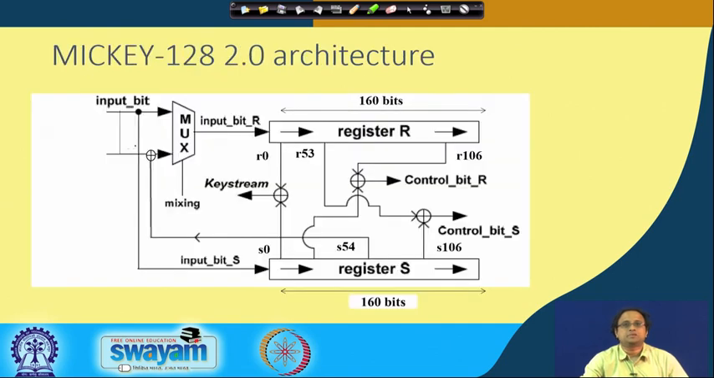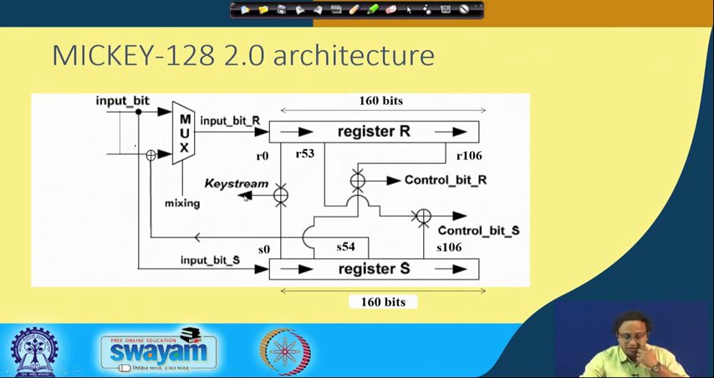Broadly speaking, you can think of R as a linear register, whereas S is essentially a non-linear register. This is how the MICKEY architecture looks. The registers R and S are updated with an input bit R and an input bit S, and there are two tap positions, one from register R and one from register S, which we XOR to get the key stream, which is XORed with your message.